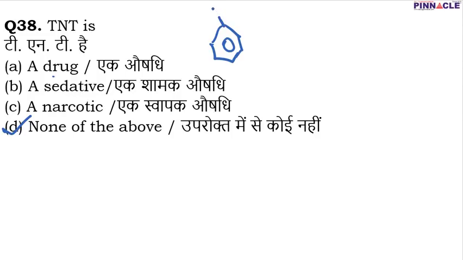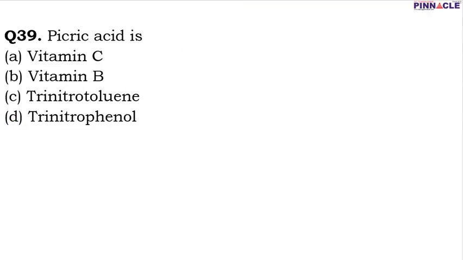Since it is trinitrotoluene, the structure is going to be something like this: CH3, this is toluene. And we have trinitro: one nitro is here, one nitro at the 4th position, and another nitro at the 6th position. So this is how the structure of trinitrotoluene or TNT looks like, and it is an explosive. Coming to question number 39. Question number 39 is, picric acid is what? Picric acid is basically trinitrophenol, and it is one of the most acidic phenols that we have.